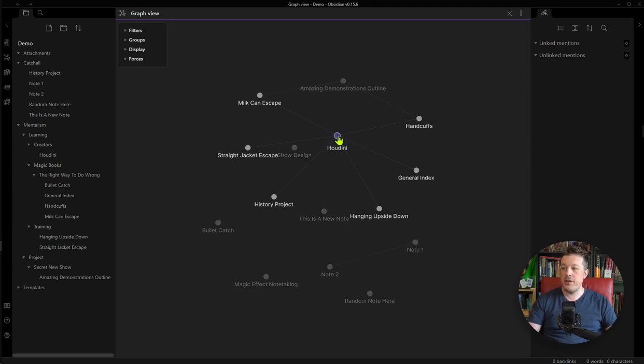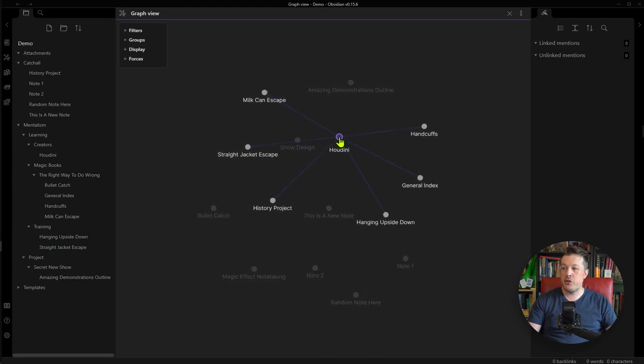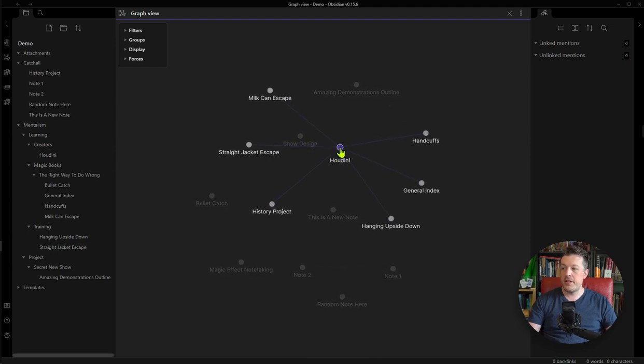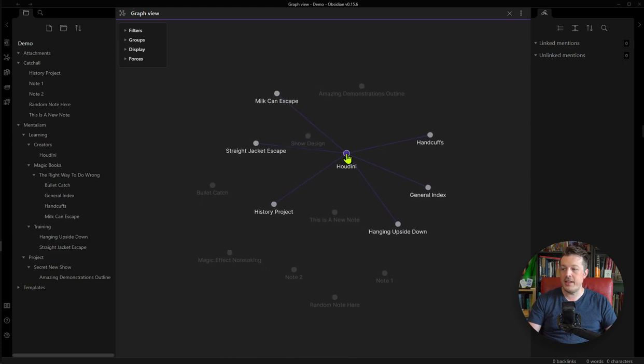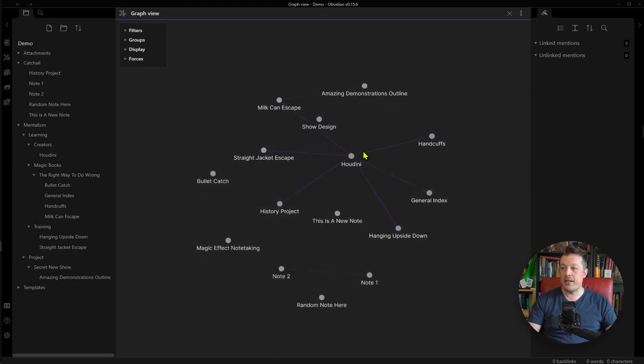And here you can see Houdini, and you click on it and you can drag it around, and then you can see the other files that link to Houdini. So from Houdini, you can see Milk Can Escape, Straitjacket Escape, History Project, Hanging Upside Down, General Index, and Handcuffs are all connected to it.